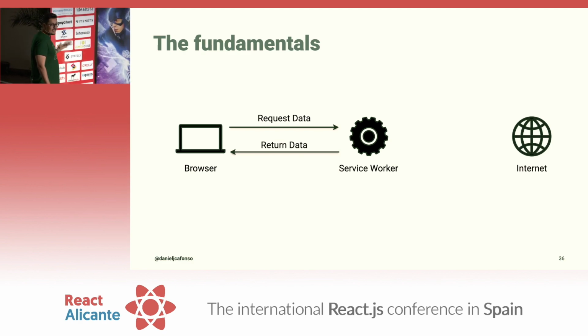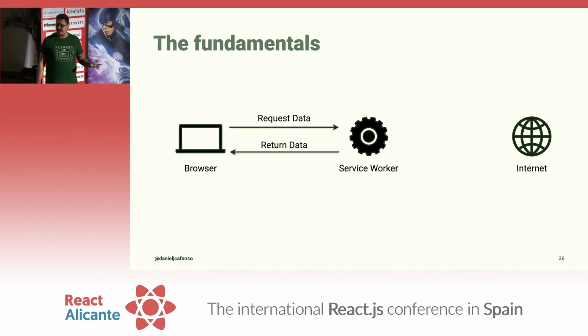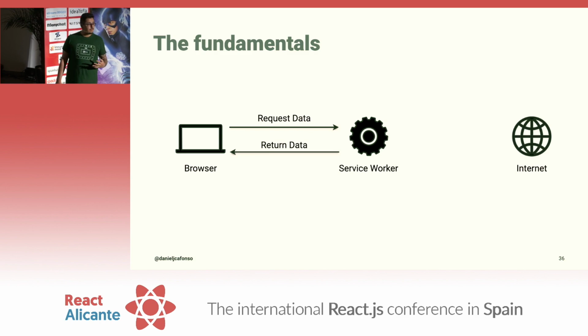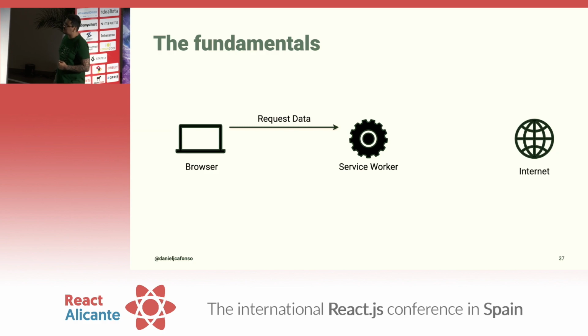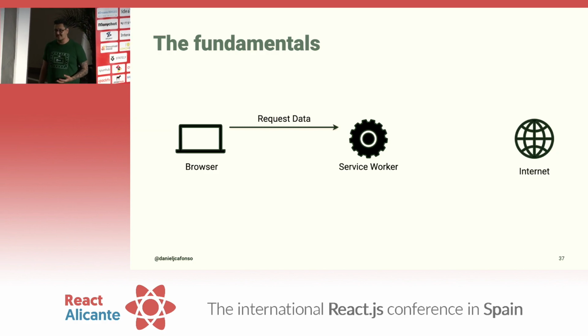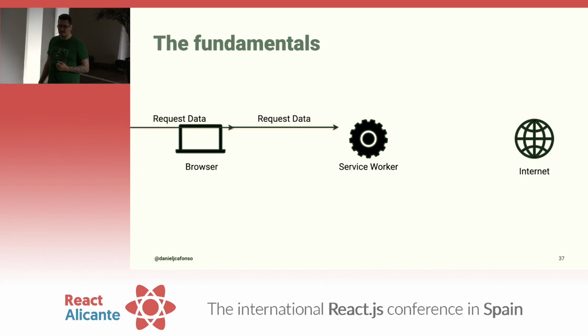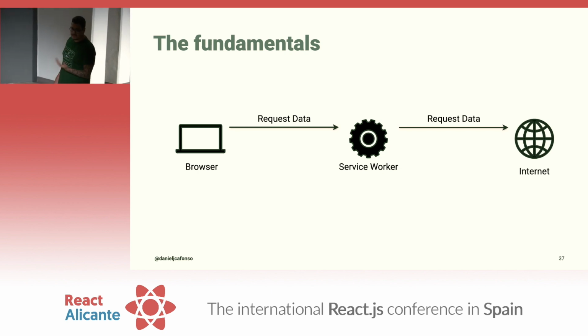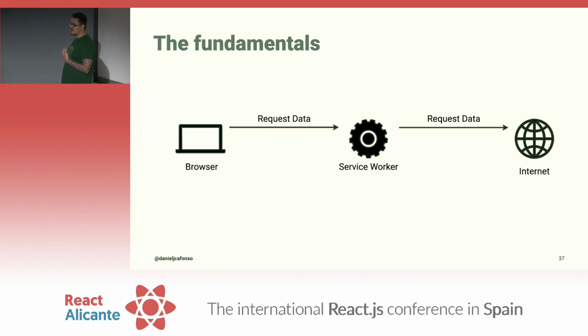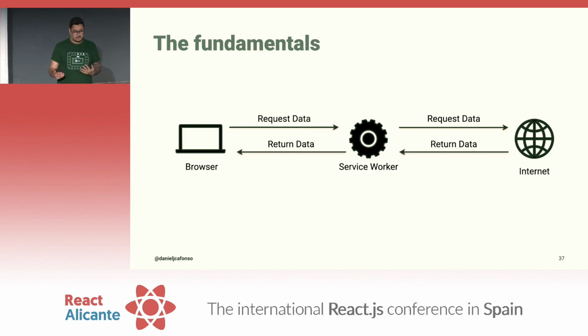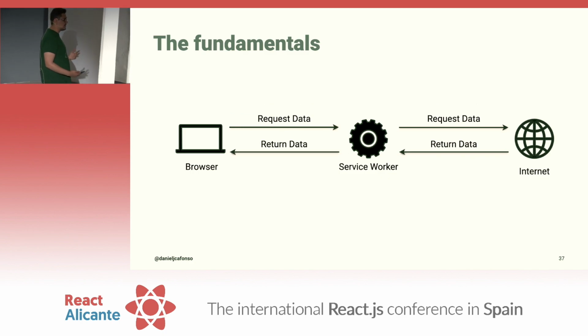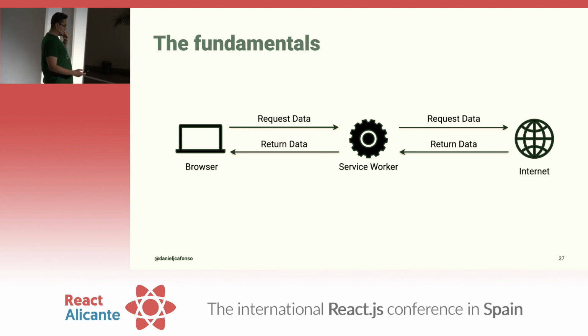Now, some of you might be wondering, okay, but what happens in the scenario that we don't have a route defined? Well, Mock Service Worker will intercept the request and check its contract. If nothing is defined there, it lets it go to the internet, gets the actual data, and sends it back to the user. Pretty much it. This is the standard way that Mock Service Worker works on the browser.